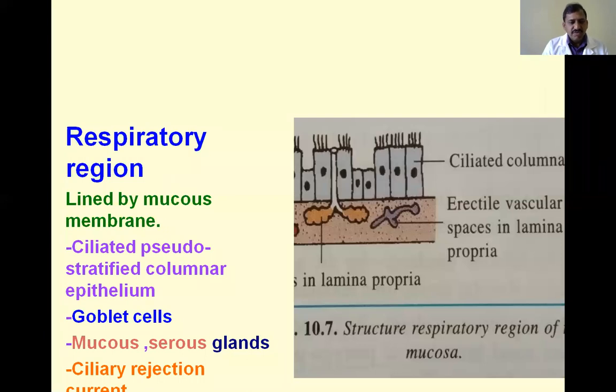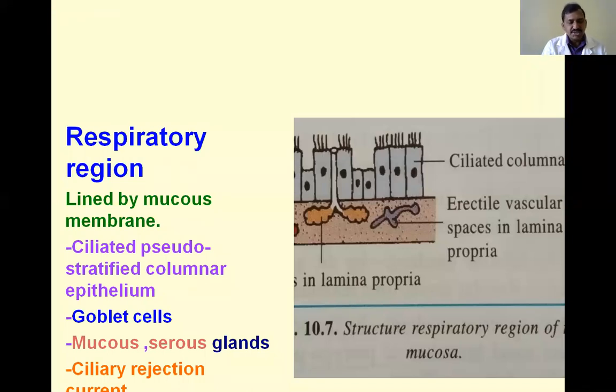And these are very, very important, because here the pseudostratified ciliated columnar epithelium has cilia and goblet cells and mucus cells. They produce the mucus, and it acts like a sticky material. Suppose, in this season, if the flies come to the light in our house, what do we do? We apply oil to a paper and hang it on the tube light or some other area, and the insects stick to this oily surface. That is the same mechanism in our body.